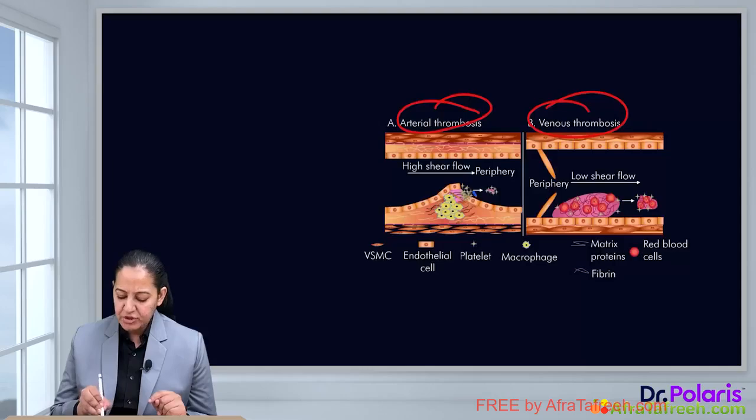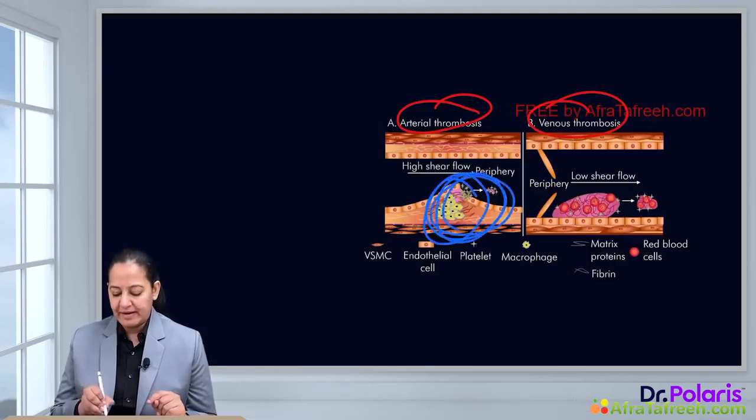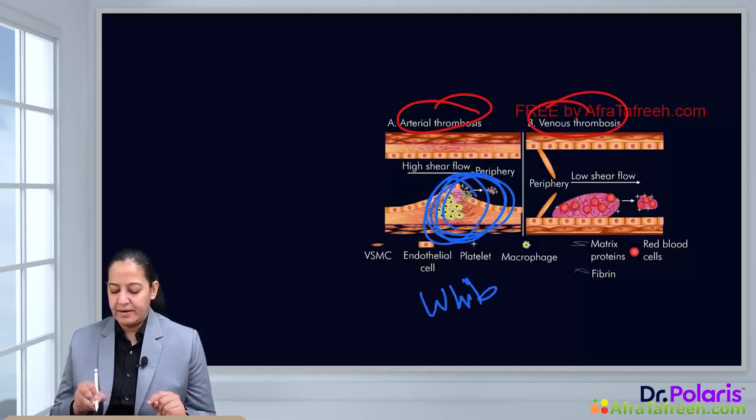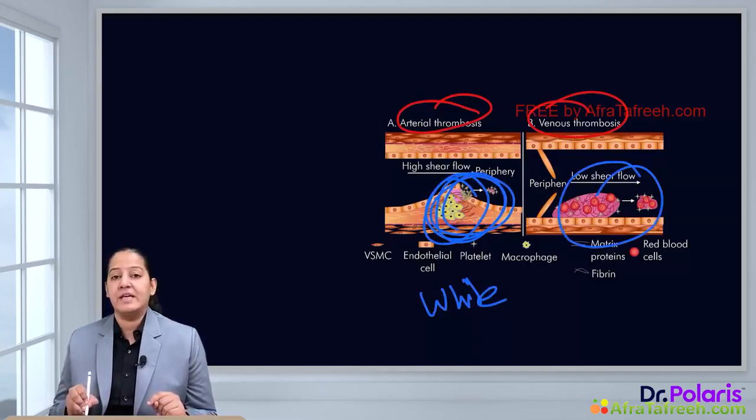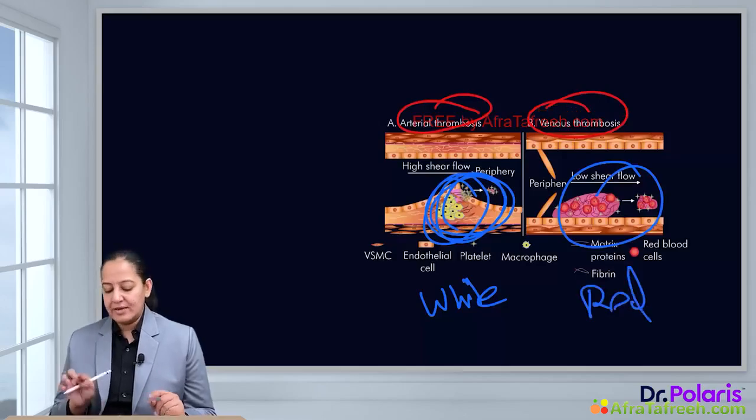In the arterial thrombus, appreciate more platelets. These all are platelets, that's why it is white in color, with less fibrin. And in the venous one, appreciate more RBC. Because of the RBC, it is red in color. So that is the gross difference.